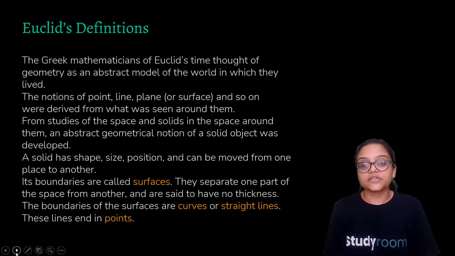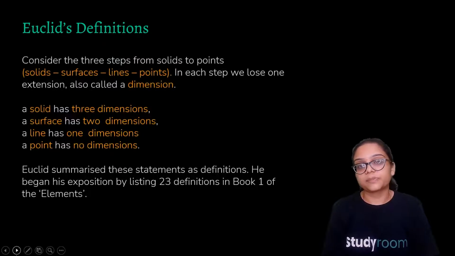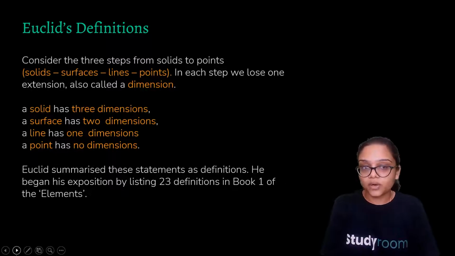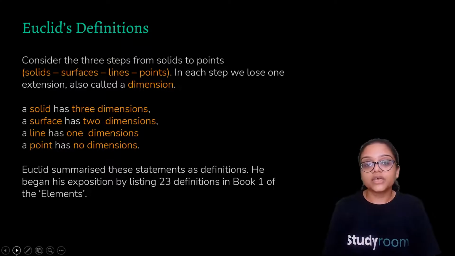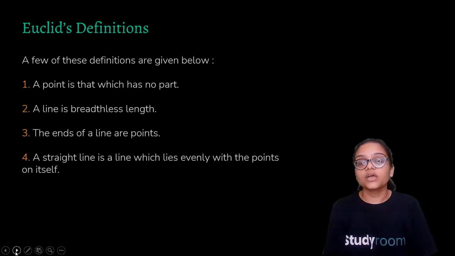So the definitions of point, line, surface and curves were all given in such a simple way. There are 3 steps from solids to point: solid, surface, lines and point. In each step we lose one extension, also called a dimension. So a solid has 3 dimensions, a surface has 2, a line has 1 and a point has no dimension. So we are losing a dimension at every step. So this is Euclid's definition.